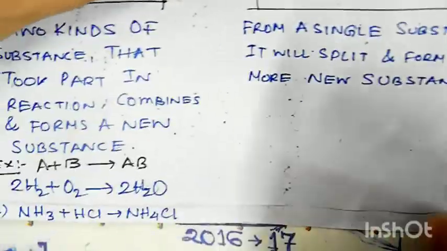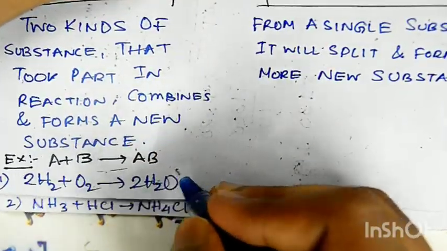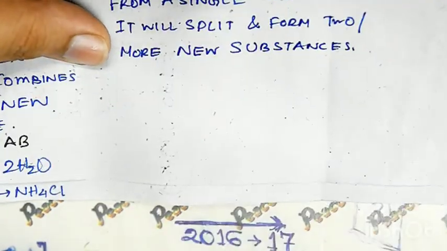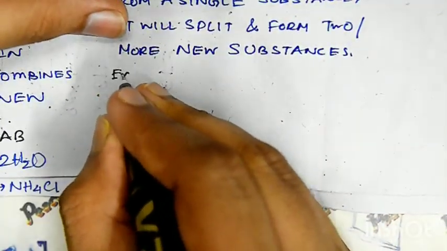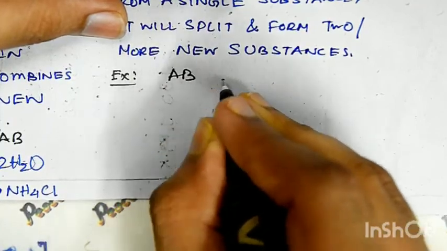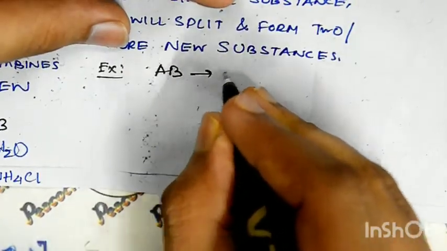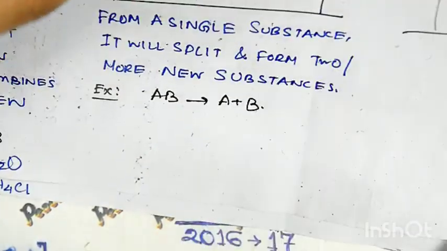Clear? Just like here A and B were given, you got AB. Here if I give you AB, from AB you will get A and B. Fine.